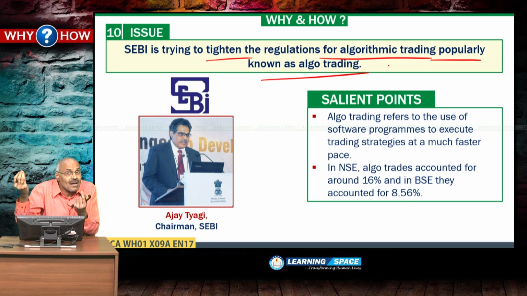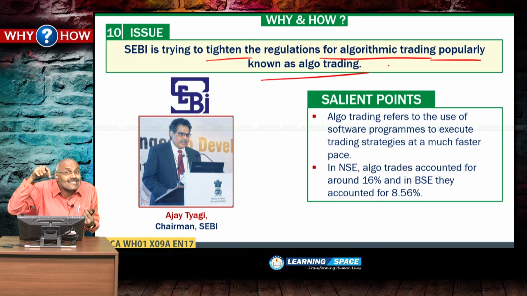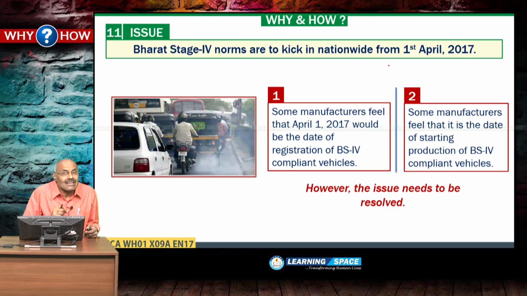By using some software, thousands of transactions or huge transactions will be executed at a much faster pace. So algo trading refers to the use of software programs to execute trading strategies at a much faster pace. Right? So SEBI is looking at this algorithmic trading.